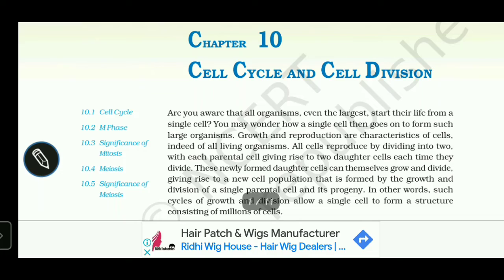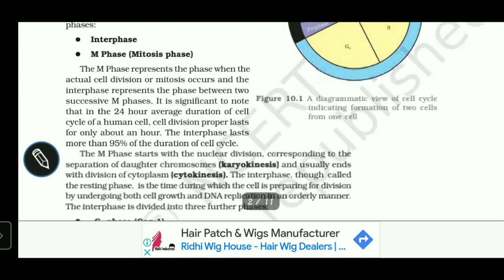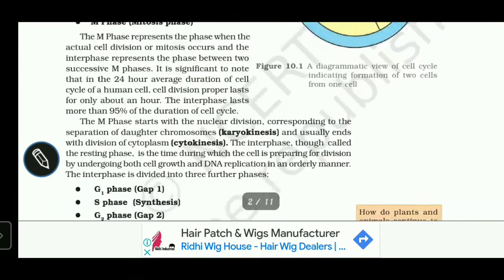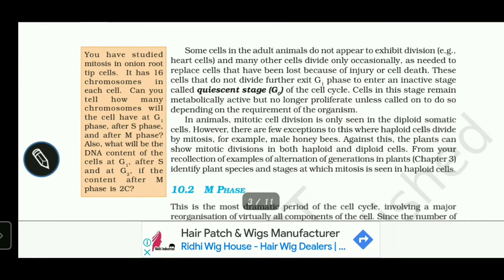Hello everyone. So this is the third part of our chapter, which is cell cycle and cell division. In the last class we discussed the quiescent stage. We are going to revise it again and start with that.